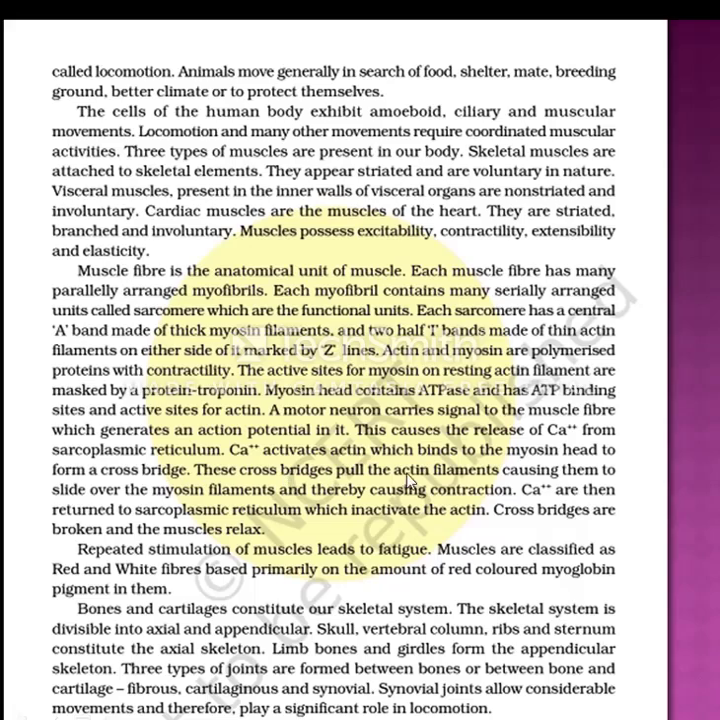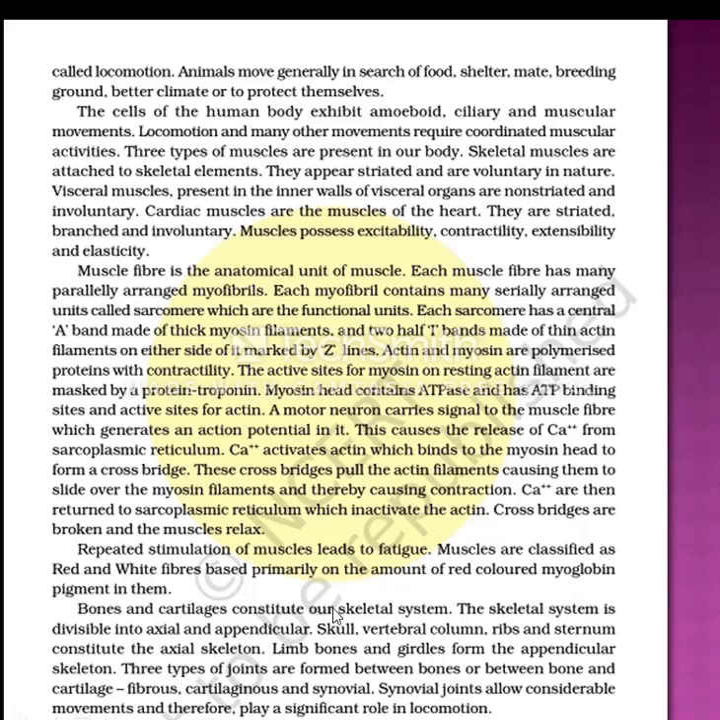These cross bridges pull the actin filaments, causing them to slide over the myosin filaments and thereby causing contraction. Ca2+ are then returned to sarcoplasmic reticulum which inactivate the actin. Cross bridges are broken and the muscles relax. Repeated stimulation of muscles leads to fatigue. Muscles are classified as red and white fibers based primarily on the amount of red-colored myoglobin pigment in them.